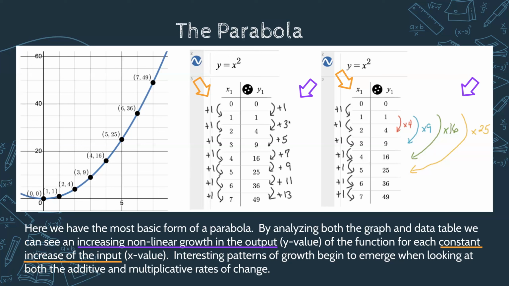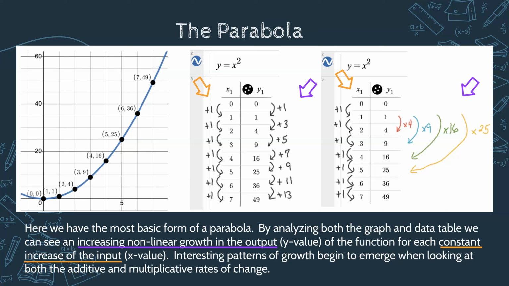There are some really cool patterns to it. You're going to see that we're adding the next odd value every single time. And if you take a look at the multiplicative growth, you'll see these numbers called perfect squares: 4, 9, 16, 25. As we increase by the same amount, our values are multiplying by times 4.